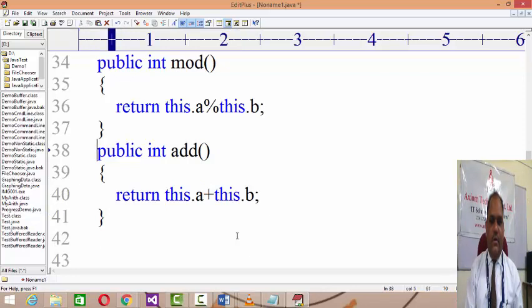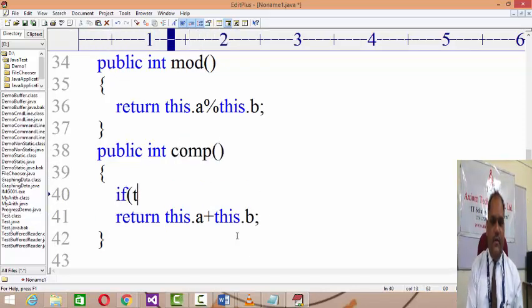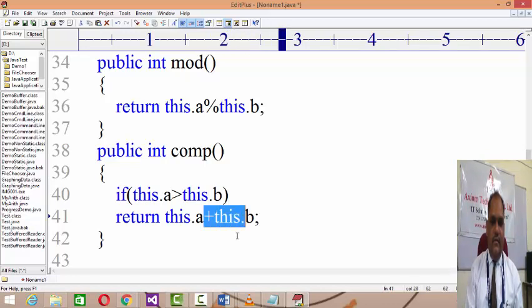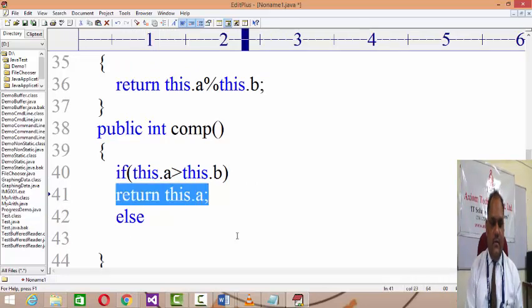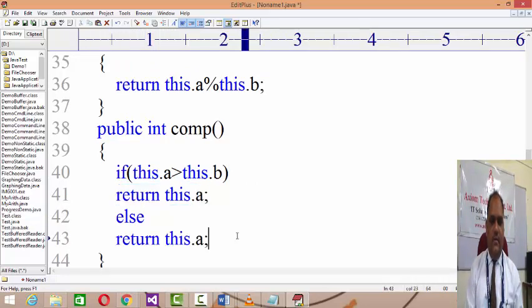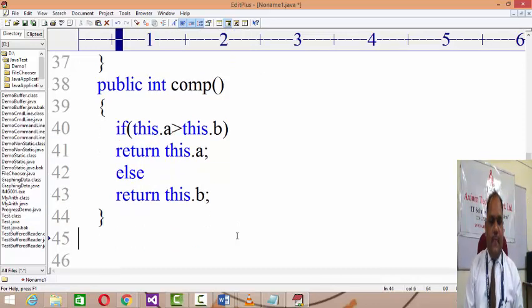Then I am developing a method for compare. It's like if this.a is more than this.b, then return this.a, else return this.b, sort of, right? So it will return the greatest value among the two numbers.